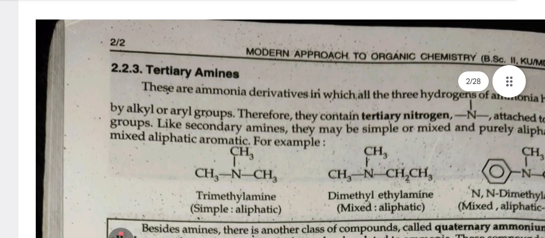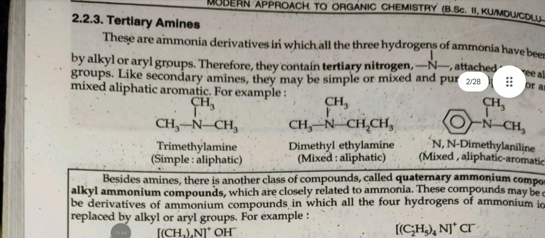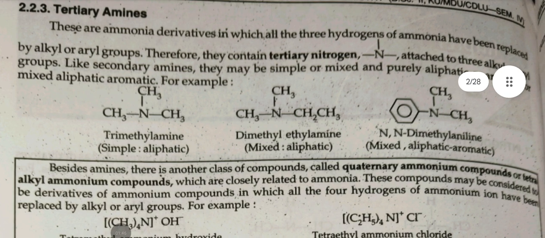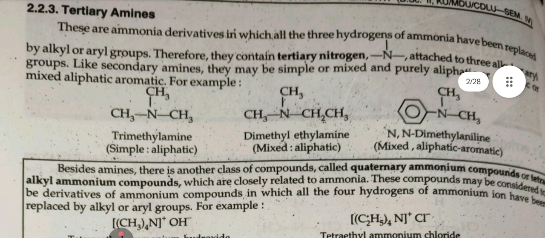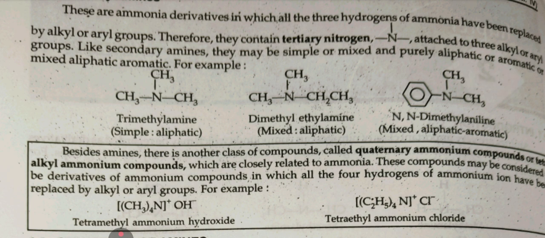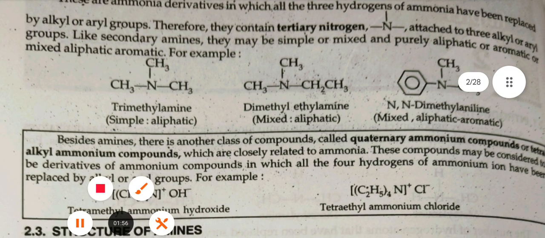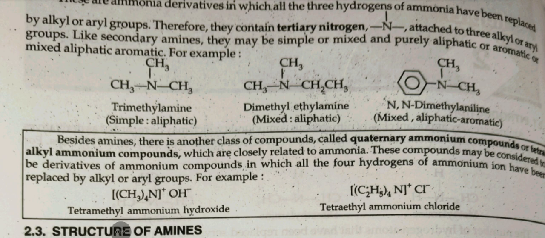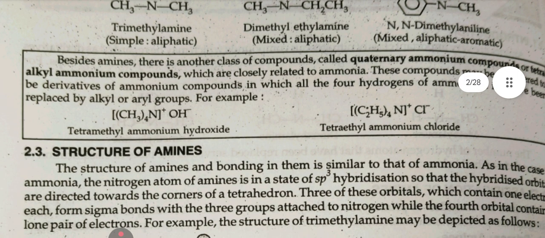two groups. Tertiary amines. These are ammonia derivatives in which all the three hydrogen atoms of ammonia have been replaced by alkyl or aryl groups. They contain tertiary nitrogen attached to three alkyl or aryl groups. Like secondary amines, they may be simple, mixed, or purely aliphatic or aromatic or mixed aromatic. For example, trimethylamine, dimethylethylamine, and then dimethylamine.